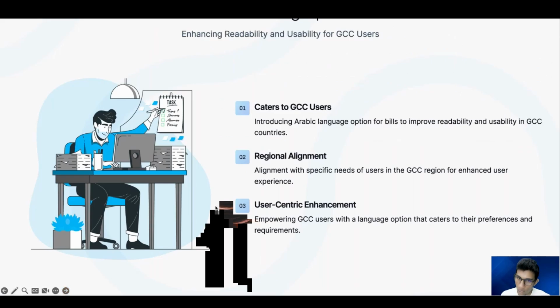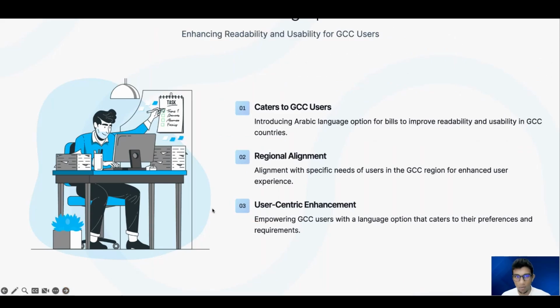Now the second one, a really important one: Arabic billing option, enhancing readability and usability for GCC users. This caters to GCC users, where we have introduced the Arabic language option for our bills. This properly aligns with the region, right? Because when it comes to GCC countries, the Arabic billing option is really important and a necessary thing as well. So this is also a user-centric enhancement. So let's see how this works.